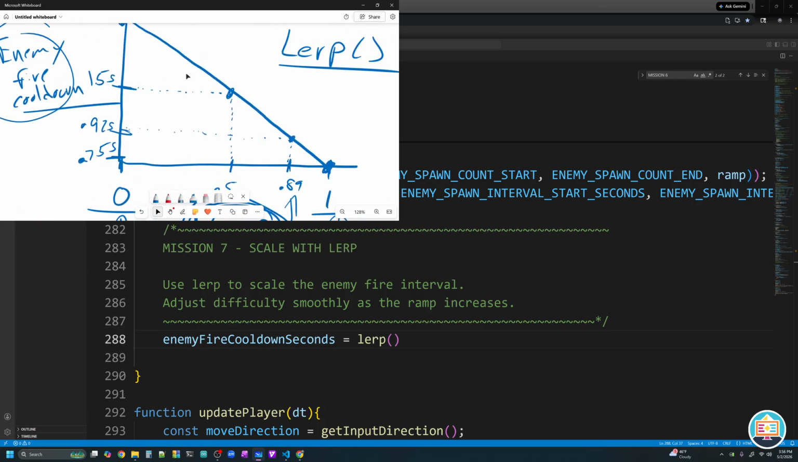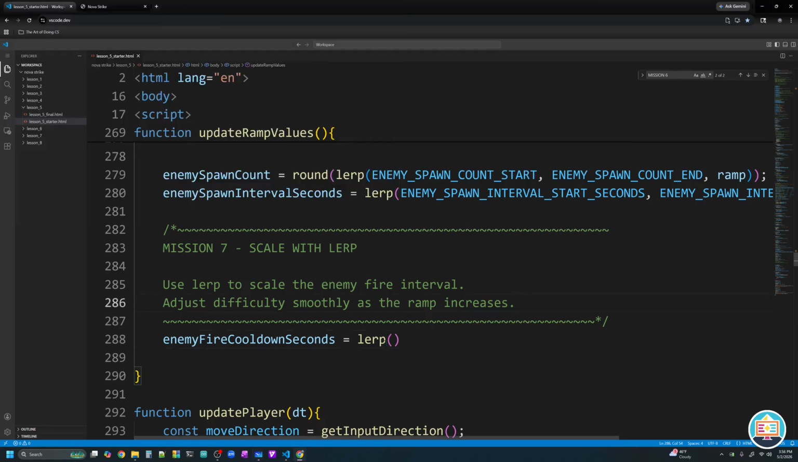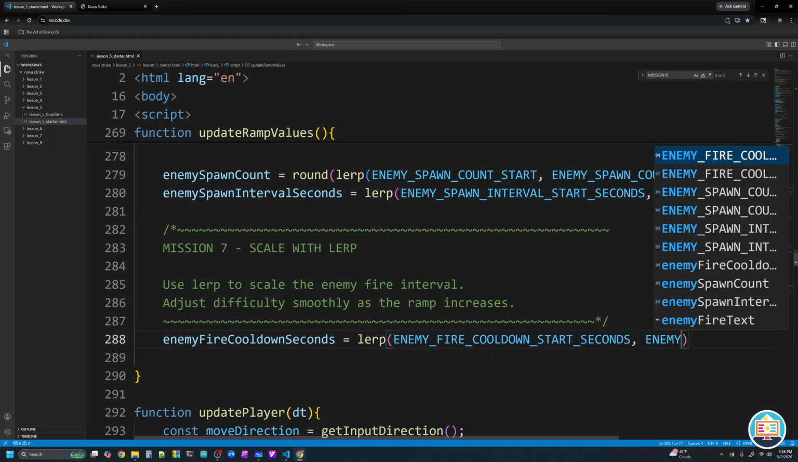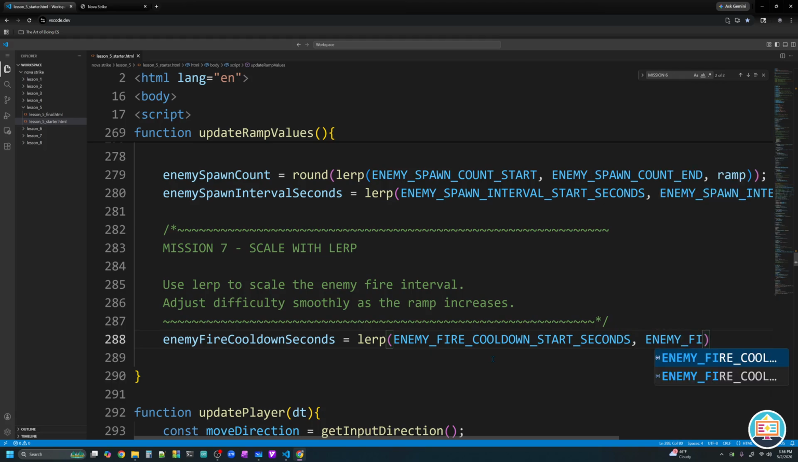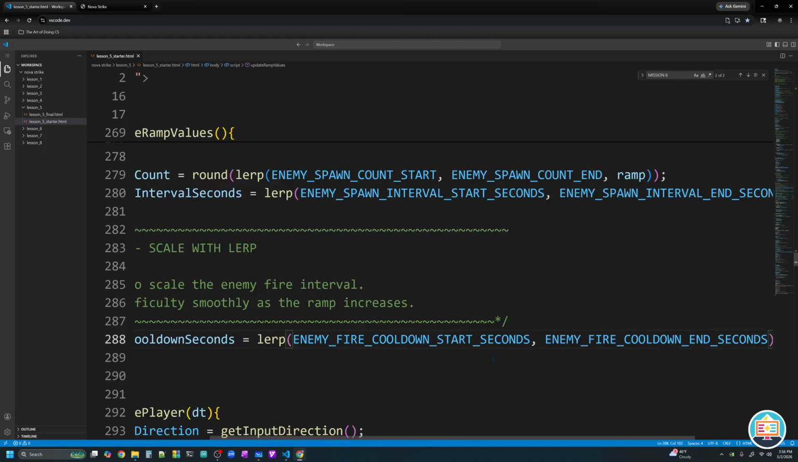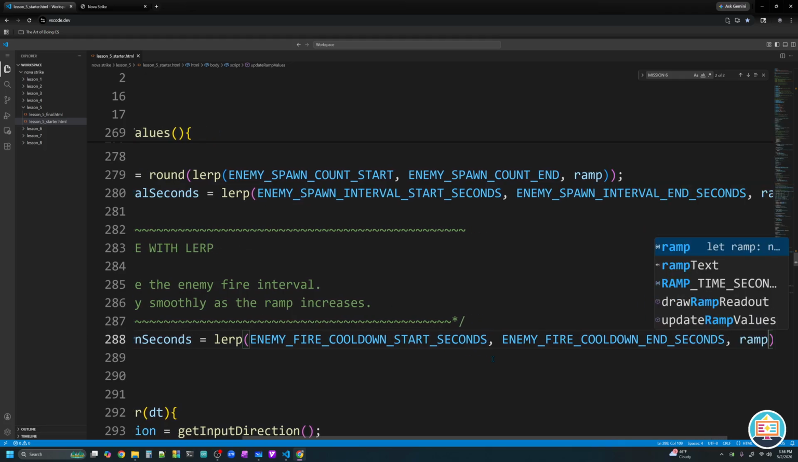Oh, we can go up to the line that is drawn between our starting and ending point and then read off our value. So let's see how we can do that. Well, for enemy fire cooldown, I have a starting value of enemy fire cooldown seconds start. It's going to be our second value there in the list. And then our final value is enemy fire cooldown seconds end, our first value, because it's in alphabetical order. And then we'll pass in our ramp value.